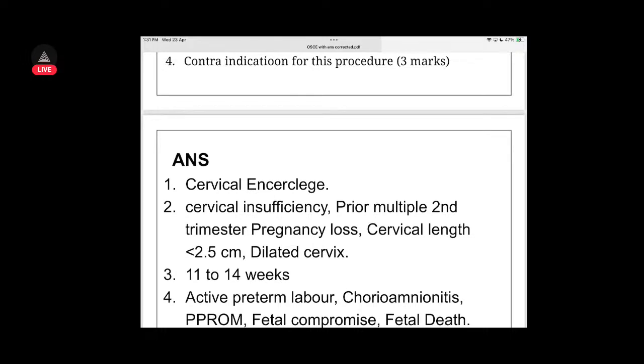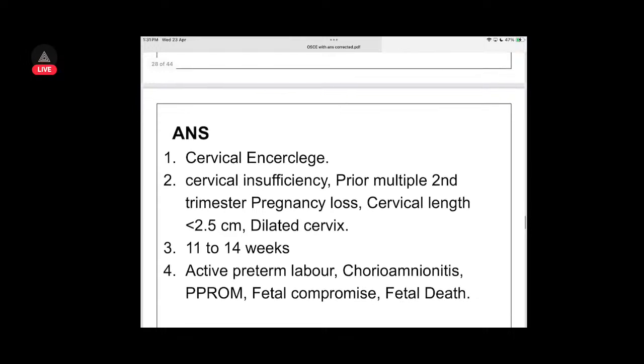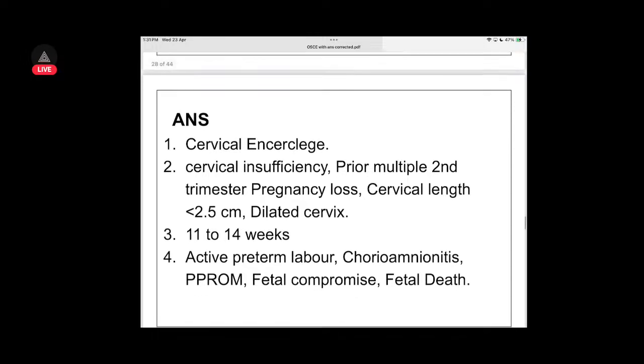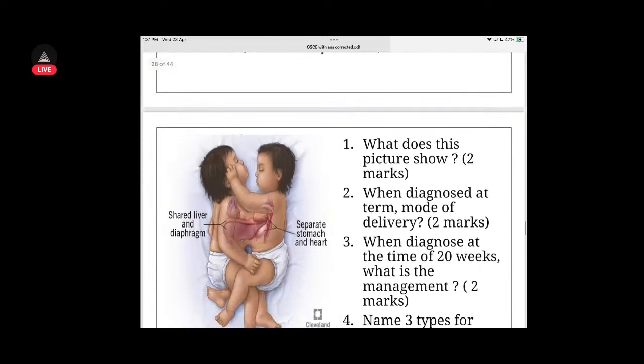You cannot do cerclage then. 11 to 14 weeks you have to do it, not 20 weeks. So cervical insufficiency, cervical length less than 2.5 centimeter, dilated cervix, prior multiple second trimester pregnancy loss.